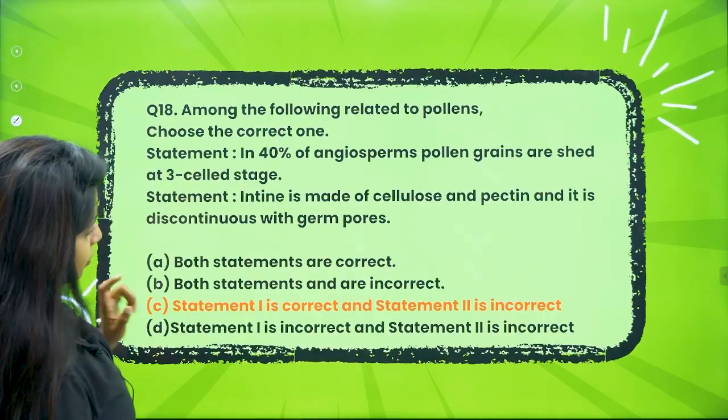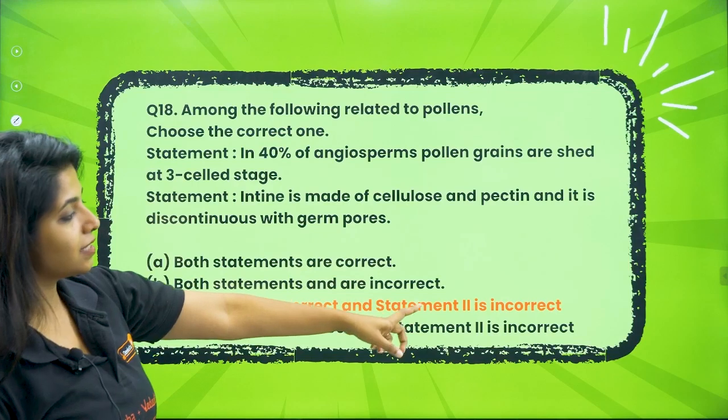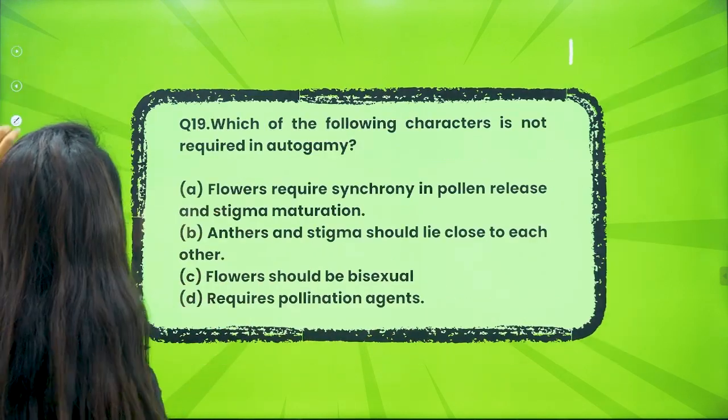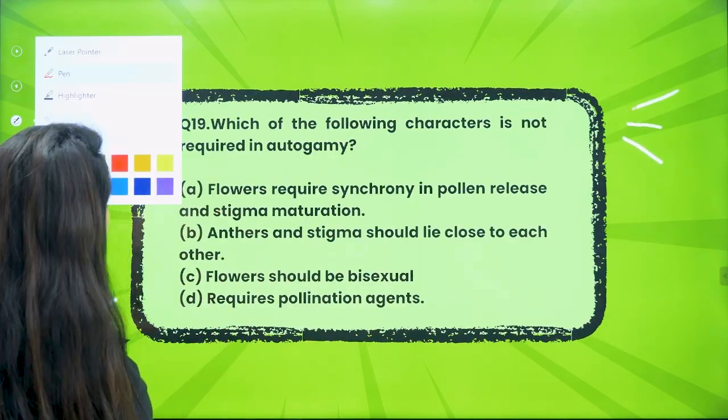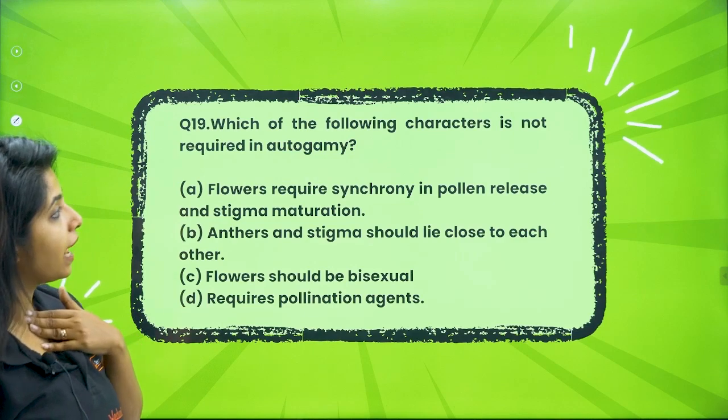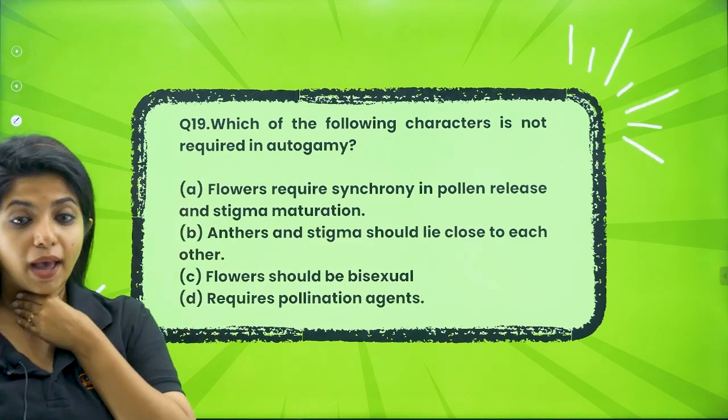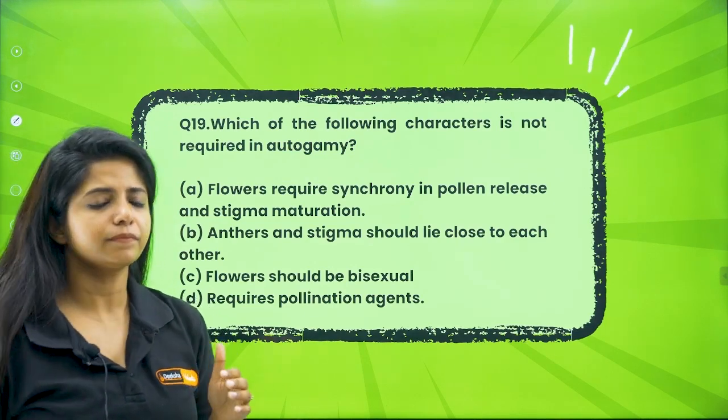So that is the question. Statement 1 is correct and statement 2 is incorrect, my dearest little champions. And now, question number 19. Which of the following characters is not required in autogamy? What do you mean by autogamy?